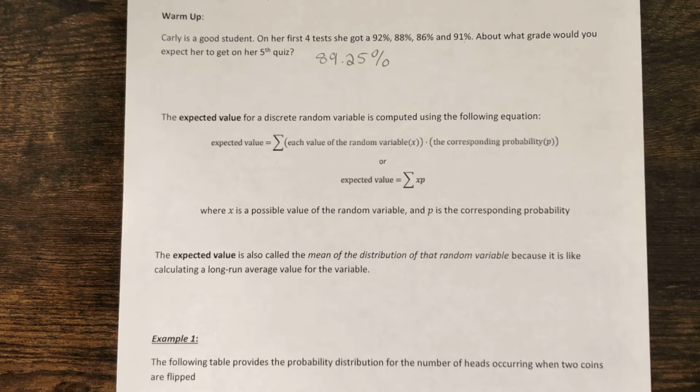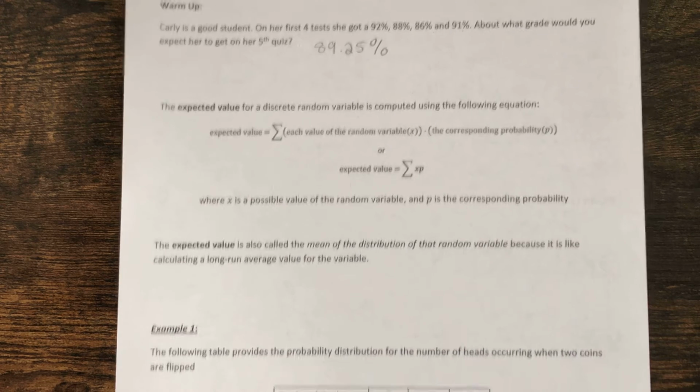So if we have lots of various things that could happen, and we have probabilities of each of those things happening, if we multiply that probability to the value and add them all up, we would get what we call an expected value. So another way to think about expected value is to think of it as the mean or the average of the distribution of a random variable. It is as if we are calculating a long run average. And that's why we can get away with it for some things that we don't actually have to perform forever. But we could say, if I did this a large number of times, what would I expect to happen? And I think that's going to become a little clearer with some examples. So let's do some of those.